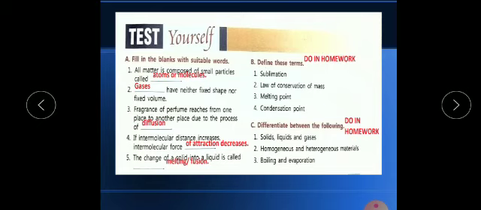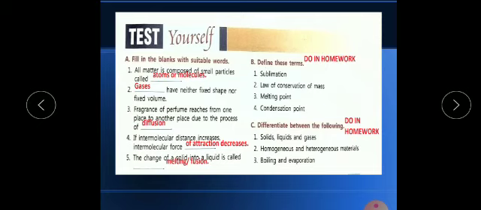Now second one is dash have neither fixed shape nor fixed volume. So as we all know, that are gases. Okay, gaseous. Now fragrance of perfume reaches from one place to another place due to the process of diffusion. So diffusion is a process through which the gases or perfume, aerosol and all can easily move from one place to another. Now fourth one is if intermolecular distance increases, then what will happen?